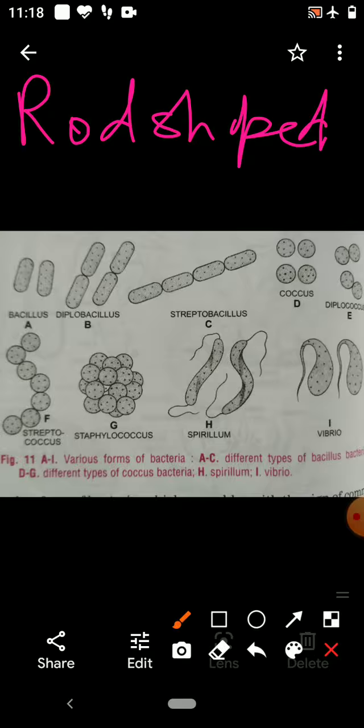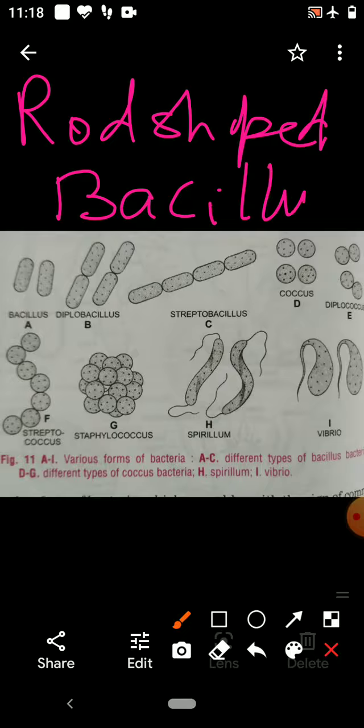These rod-shaped bacteria are called bacillus. When single, they are microbacillus.